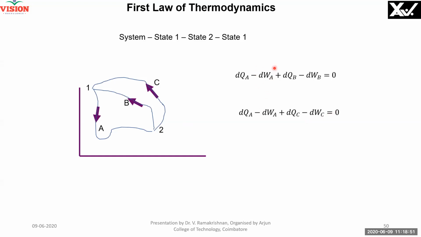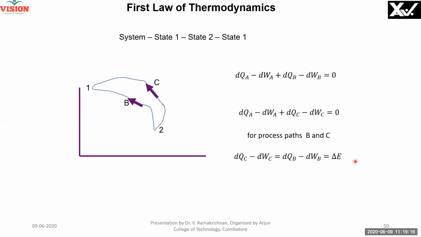Equating these two, this term cancels. This term cancels. Therefore, I remove this process A. Then for these two processes, paths B and C, I get Q minus W for C is equal to Q minus W for B, which is equal to E2 minus E1, which is delta E. What does it mean? If I go from this to this integrated, or if I go from this to this integrated, I get the same delta E.